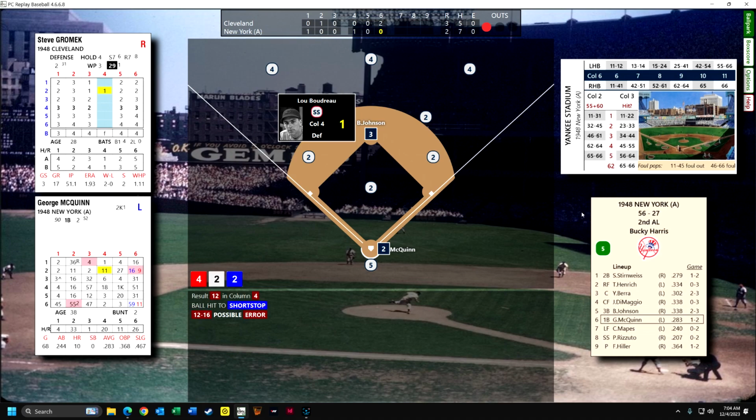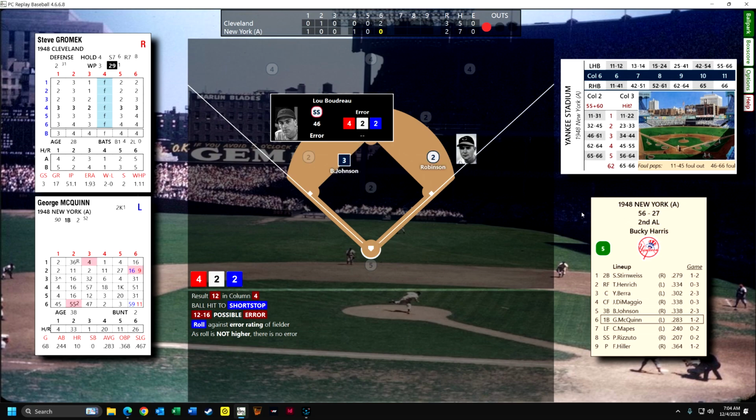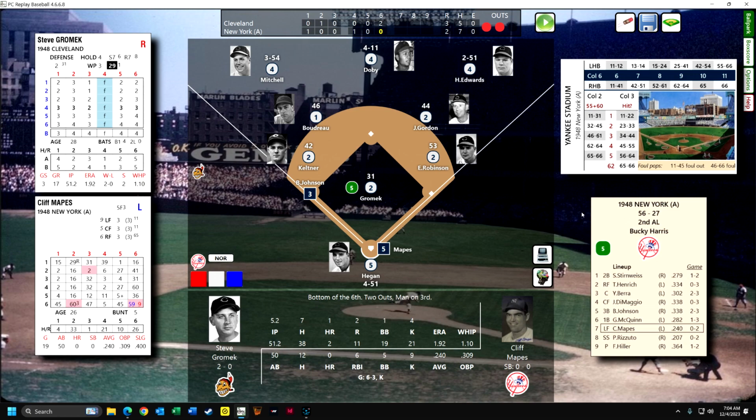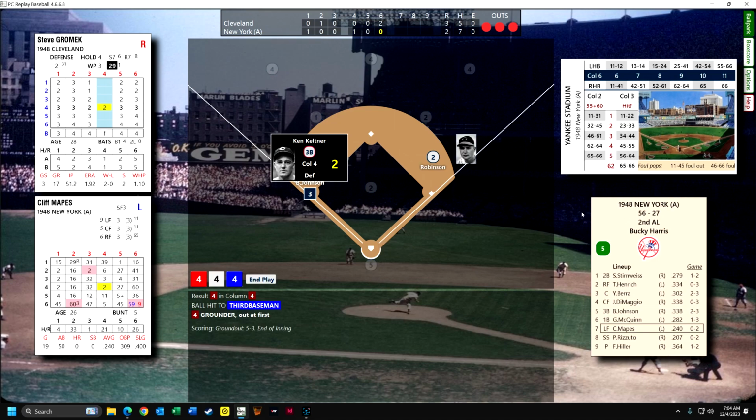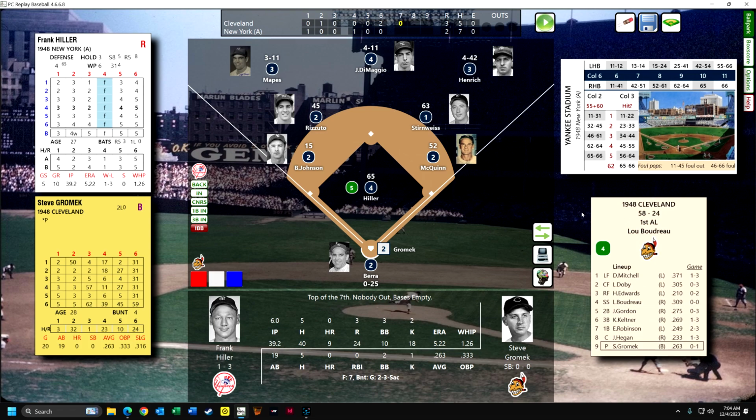We'll see if Boudreaux commits an error here, and he does not, just barely. Okay, we have 2 outs now. Cliff Mapes, he's grounded out to the shortstop and struck out in this game, and he's going to ground out to the third baseman. So we now go to the top of the 7th.